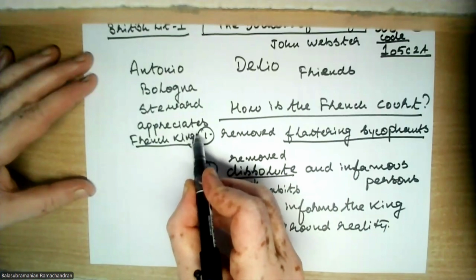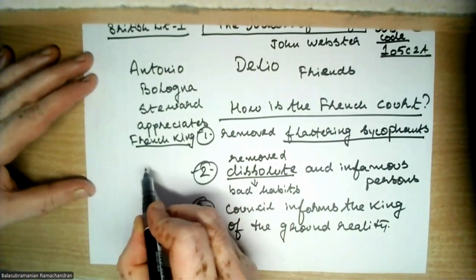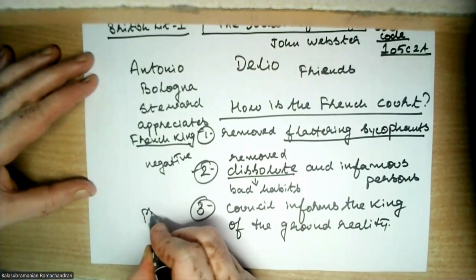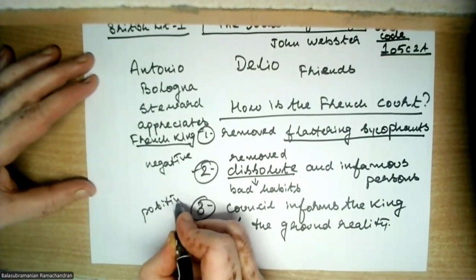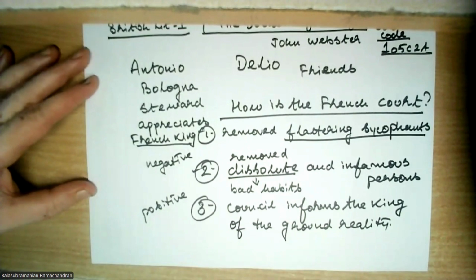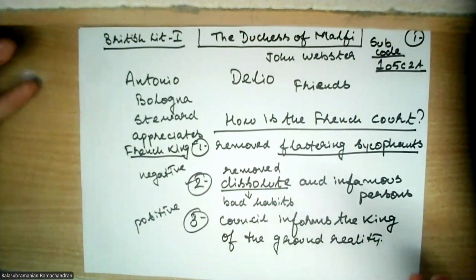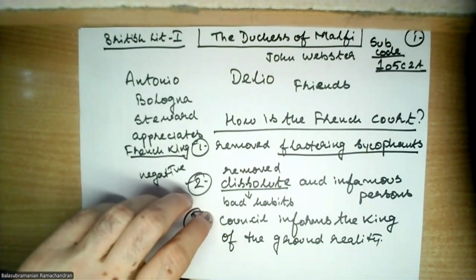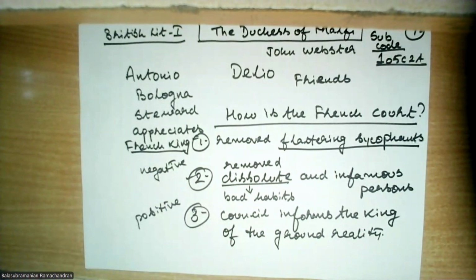Now, if you notice, these two, 1 and 2, are negative things that he has removed, and this is a very positive thing that he has done. The French king has done a very positive thing by creating this council which informs the king of the ground reality. All right, so this is how the play begins. Now let us see what happens further.